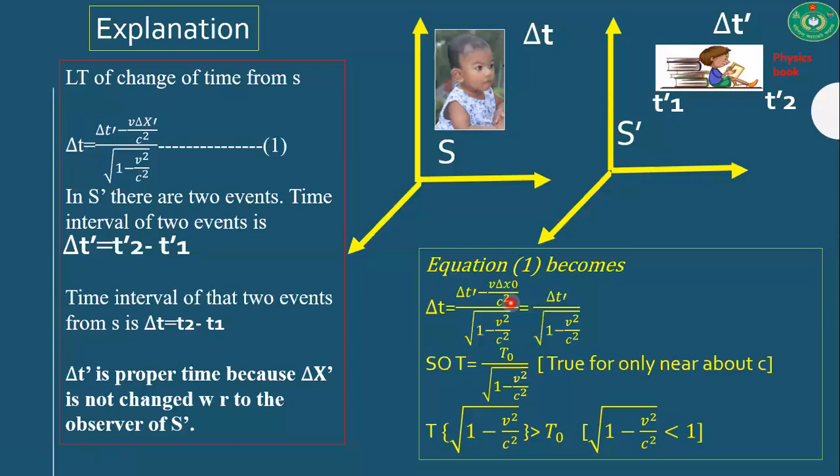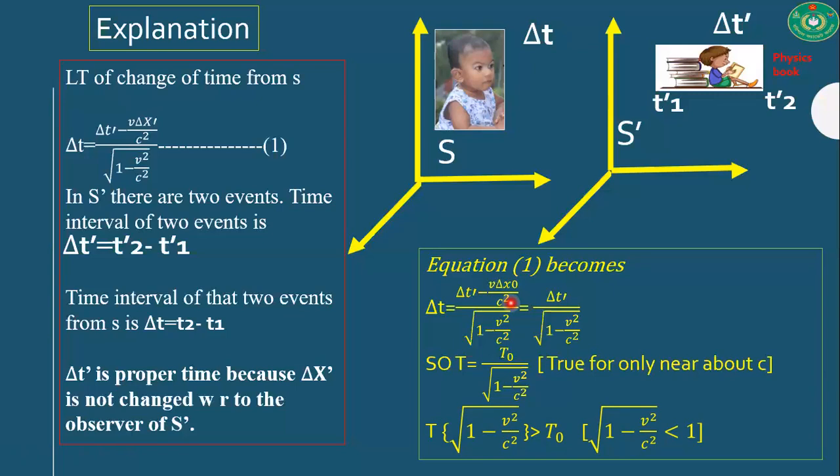And from this equation, it is very much clear that del T is the time that is measured from S prime, and T naught, that is del T prime, is the time that is measured from the S prime frame. So del T prime, that is T0, is proper time and T is not proper time.